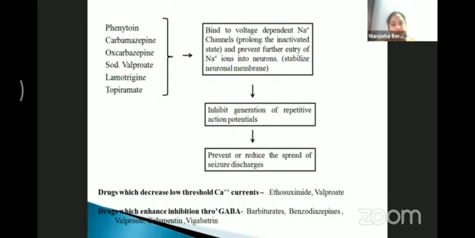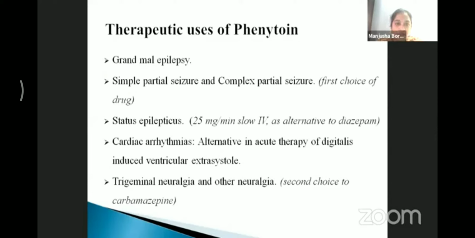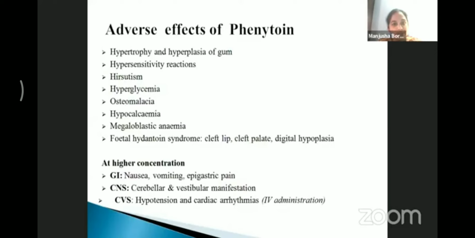Phenytoin is also used in treatment of digitalis-caused cardiac arrhythmias and also as the second line drug after carbamazepine for the treatment of trigeminal neuralgia. Adverse effects of phenytoin depend on the dose, duration of exposure and route of administration.